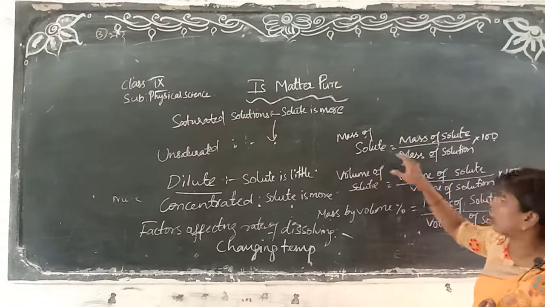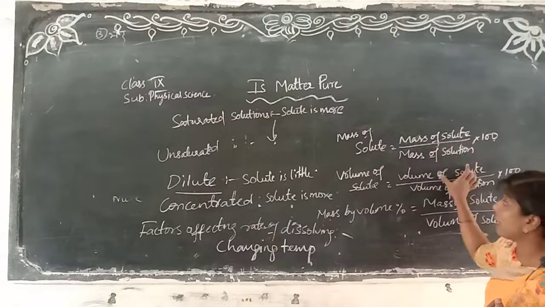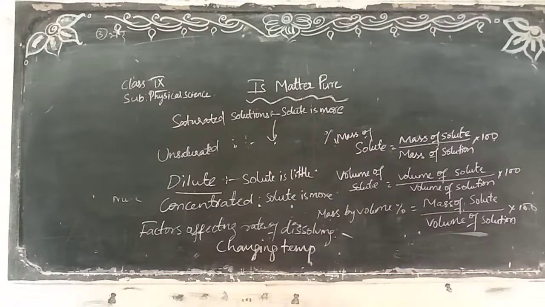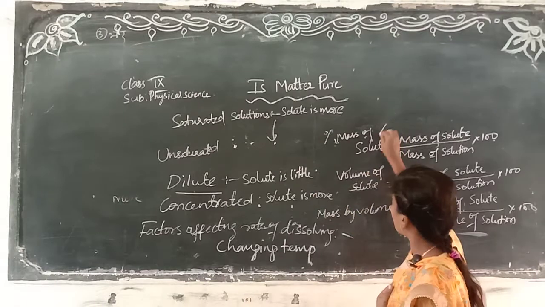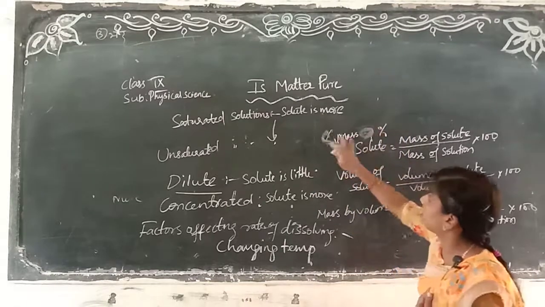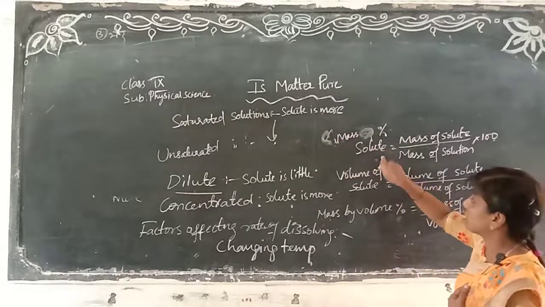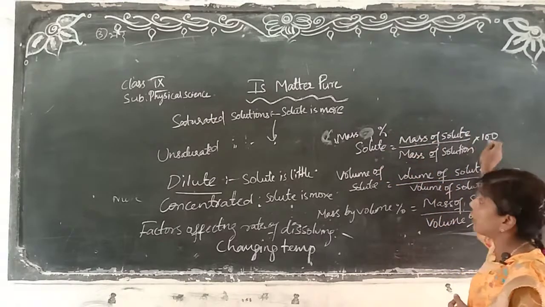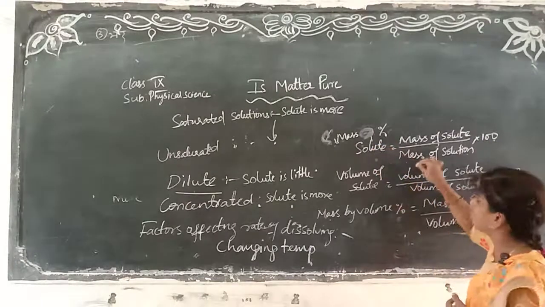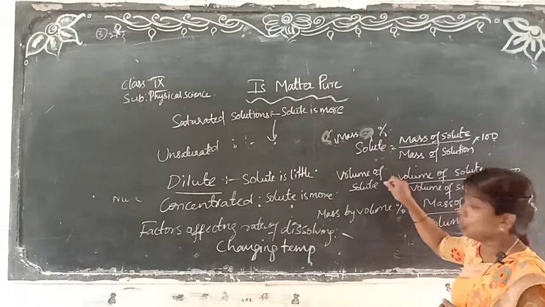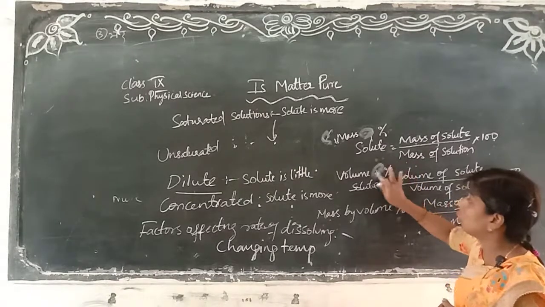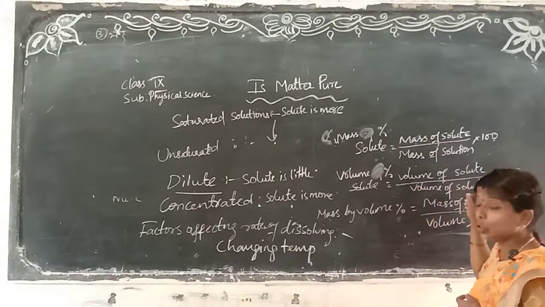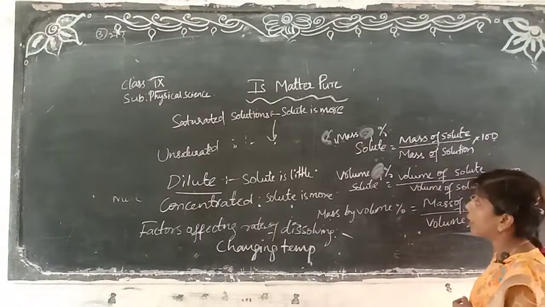Mass percentage of solute equals mass of solute by mass of solution into 100. Volume percentage of solute equals volume of solute by volume of solution into 100.